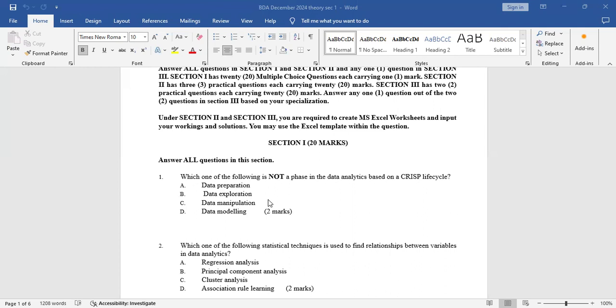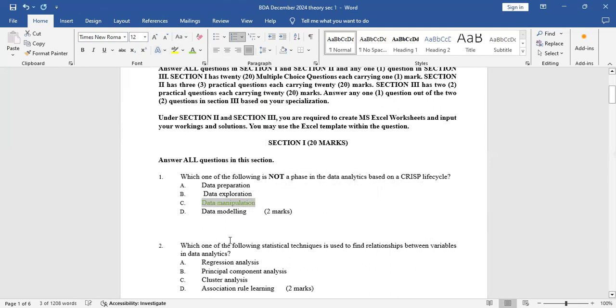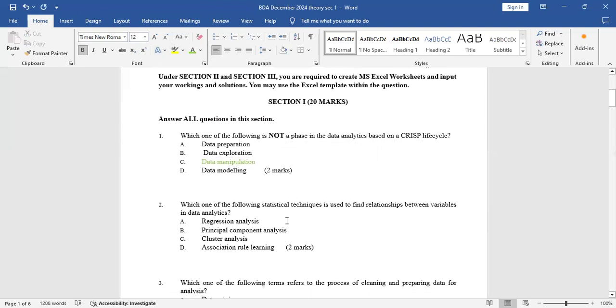So part C, we have data manipulation. No, data manipulation is not a phase of data analytics when it comes to cross-industry standard process for data mining, while data modeling is a phase, as I have stated. Yeah, so the correct answer here is that data manipulation is not a phase in data analytics. So I'll highlight it. So the correct answer here was C, data manipulation. Here, then I'll give it the green color. Yeah, so the data manipulation was the correct answer.